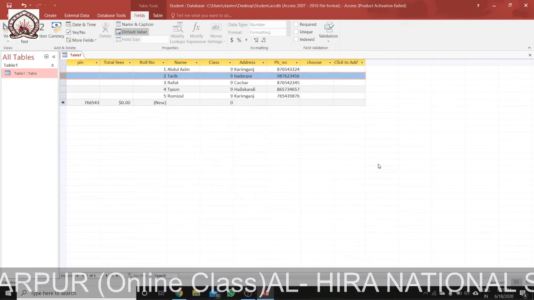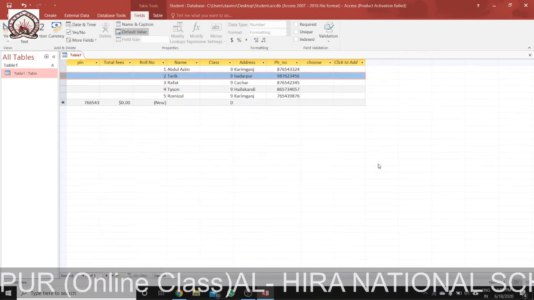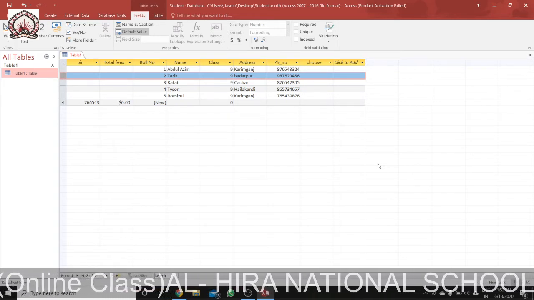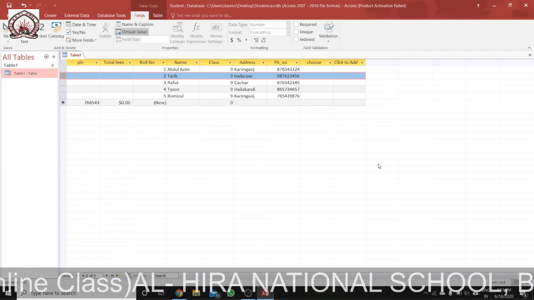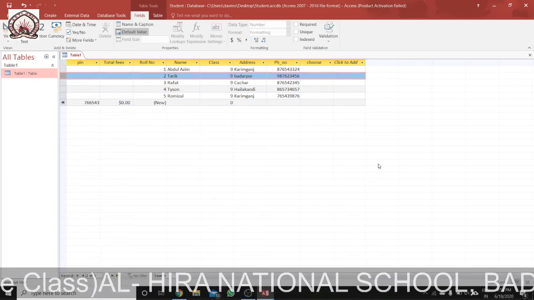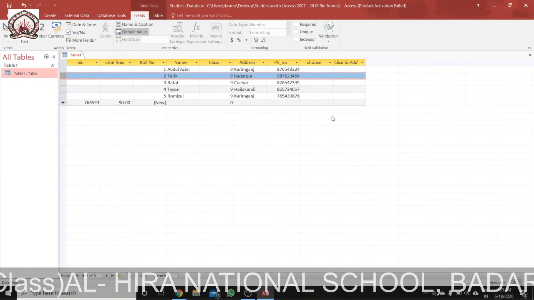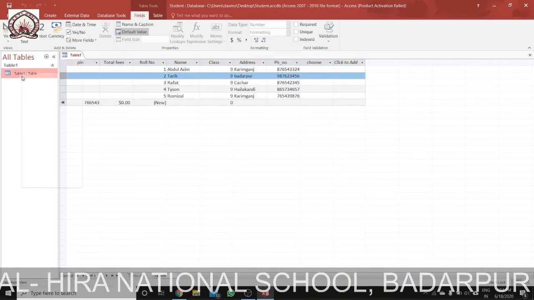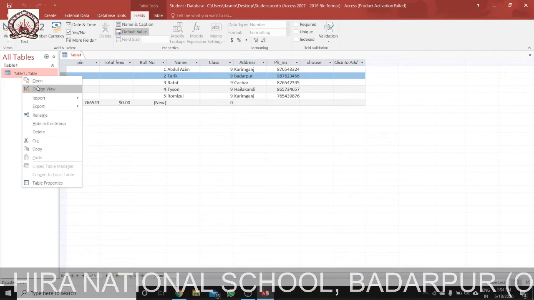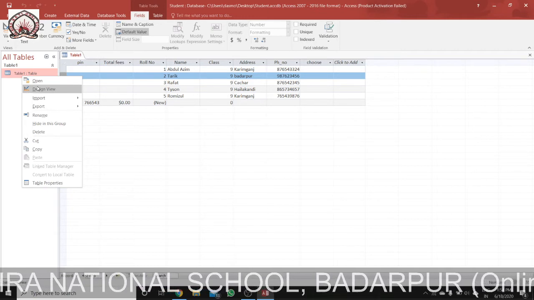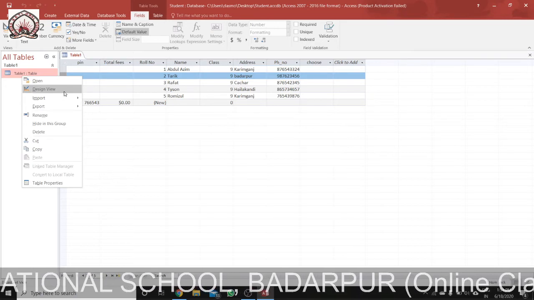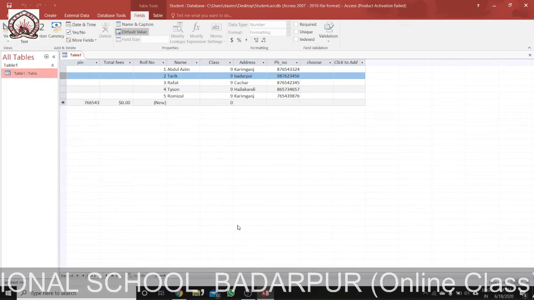Now I am showing how you can use sorting, total, sort, filter and search data. So let me enter some data, some marks. Okay, I am showing it.